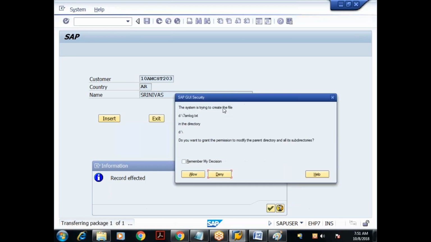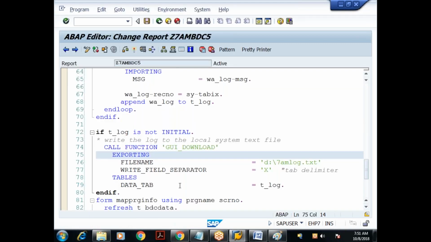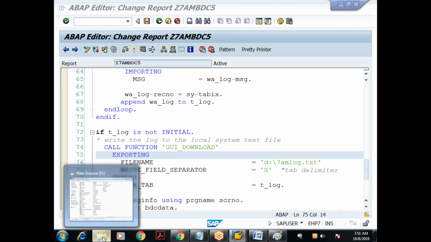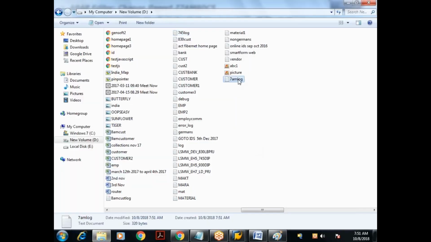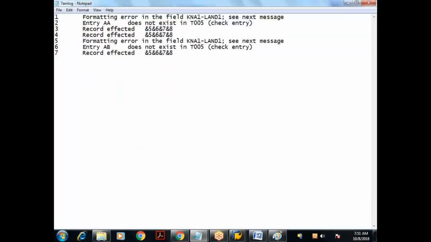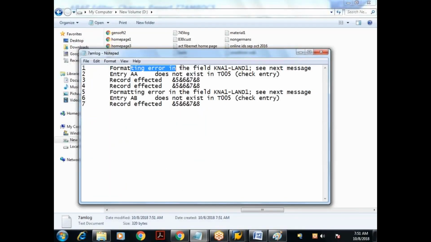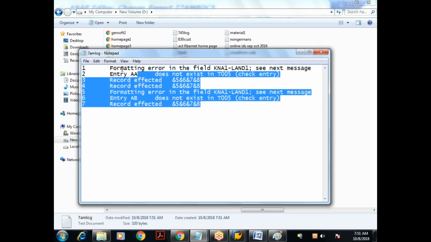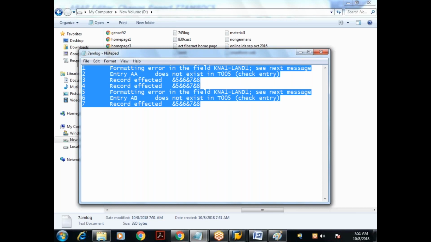Good. The system is trying to create the file in the D drive. What is that file? 7am log.txt. How many bytes has it transferred? Let me go back and check here. Refresh. Yeah, I can see there is a file called 7am log.txt. If I double click on this, good. Yeah, I got it. What is that? Formatting error in the field so and so, entry A does not exist. Record affected. Formatting error in the field, entry AB does not exist. Record affected. Done. So I'm able to capture my log.